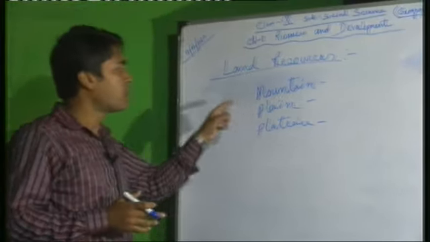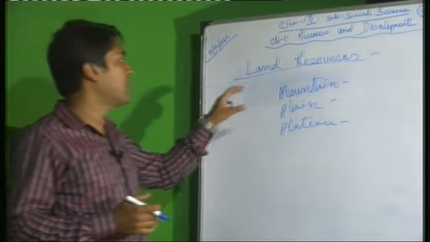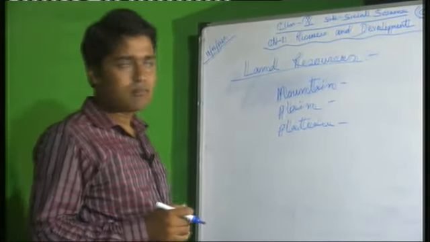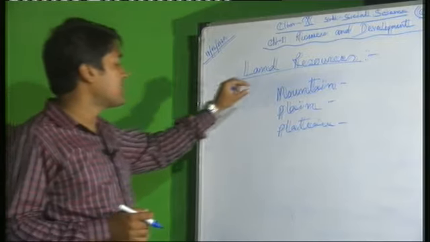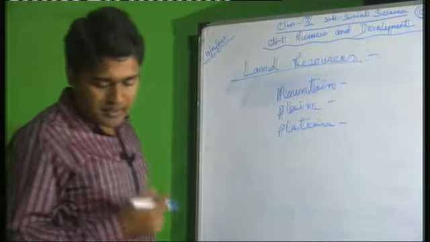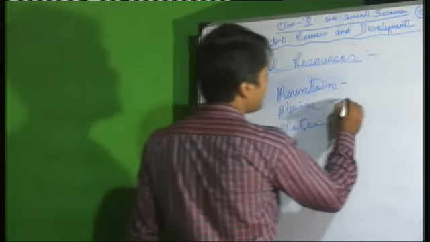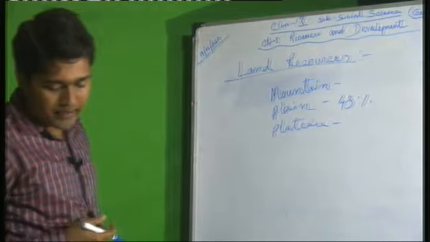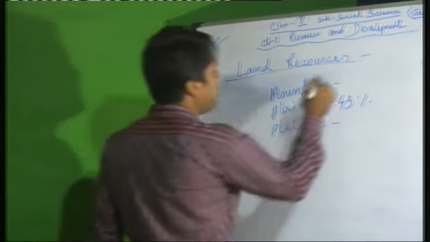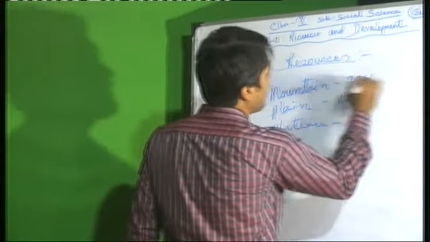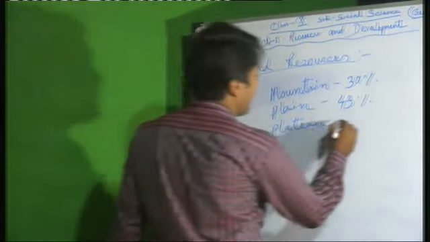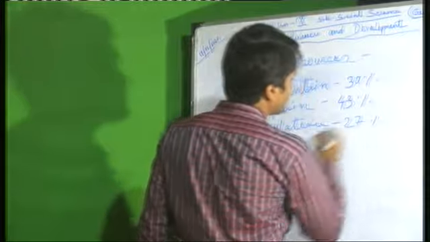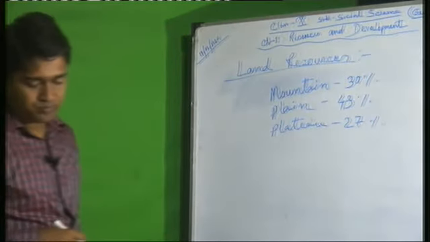So if you will see this mountain, plain and plateau, their percentage wise, their 43% is acquired by plain, 30% acquired by mountain and 27% acquired by plateau.